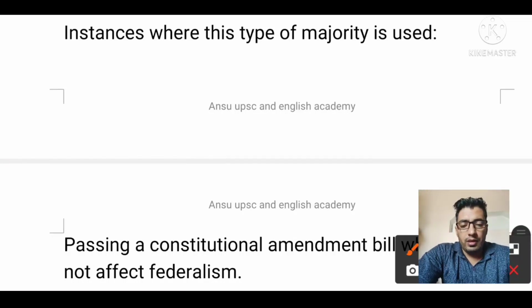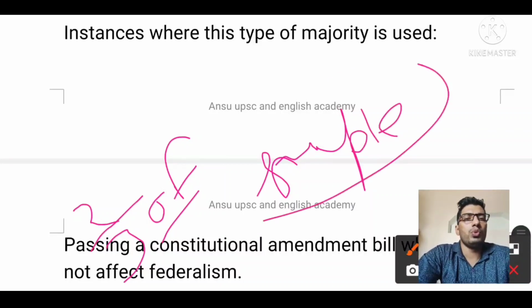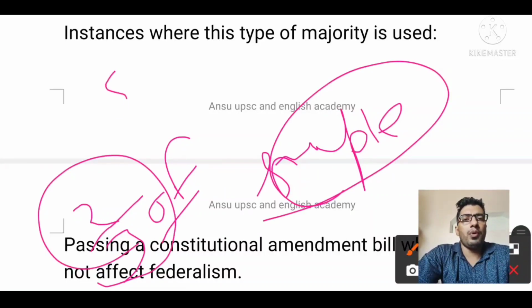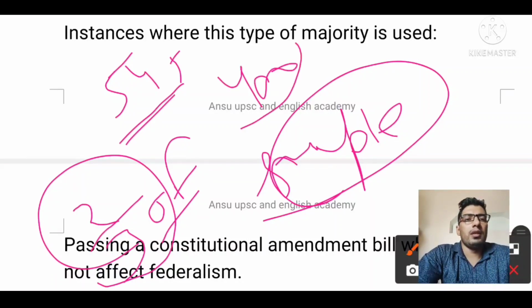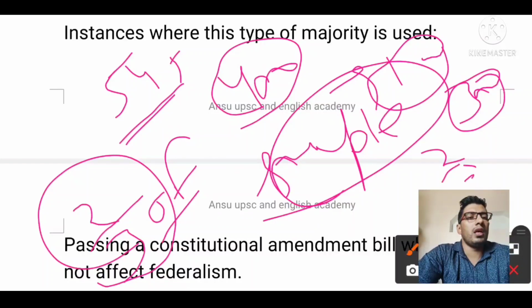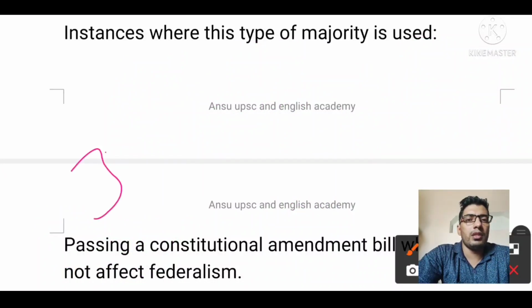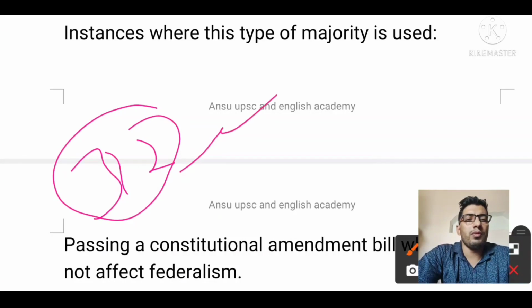Flavor 1: more than 2/3 of the members present and voting. It is the same as in the simple majority, but here the requirement is 2/3. The total strength of the Lok Sabha is 545, and 400 people are present, 100 are abstaining from voting, so we will take 300, and 2/3 of the 300 is called flavor 1 of the special majority. For the creation of an all India service, Article 312, we require special majority flavor 1.